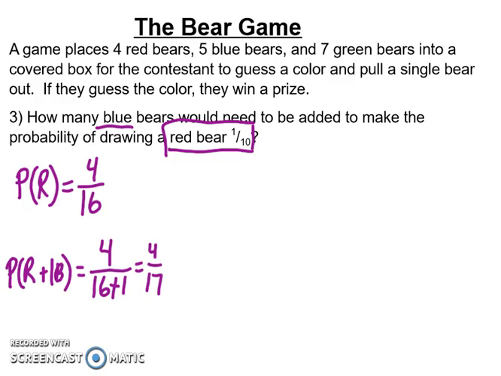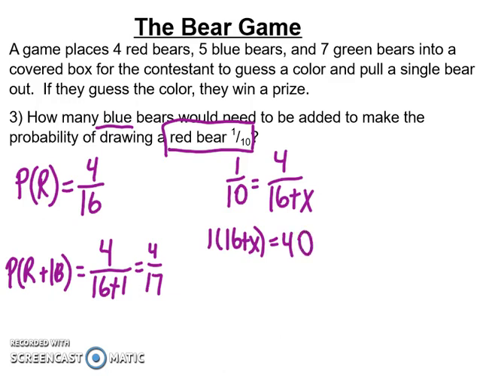So when I think about how to set this up, I would have 1/10 would equal my 4 red bears, and then that's going to be 16 plus some number of blue bears that I don't know. So when I cross multiply here, I get 1 times 16 plus x equals 40.